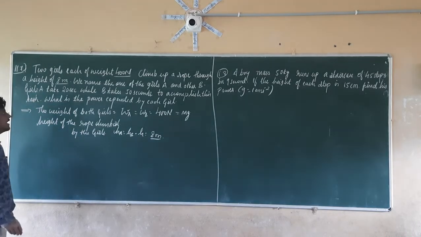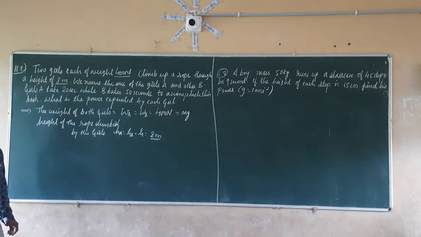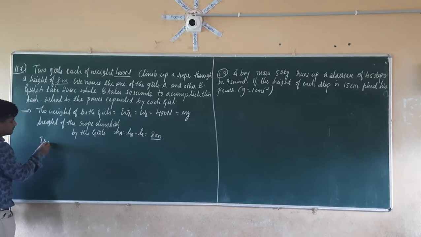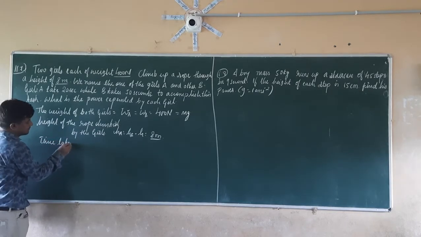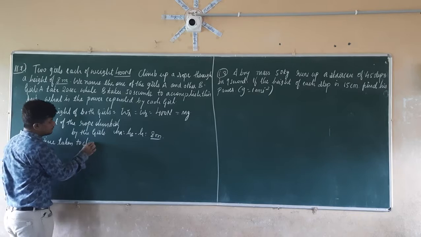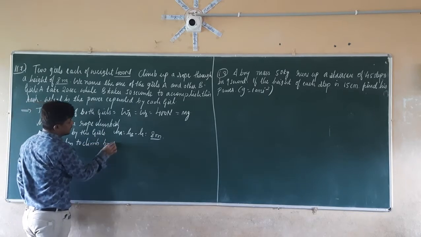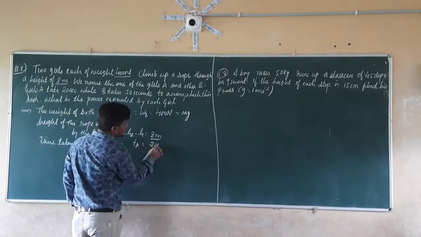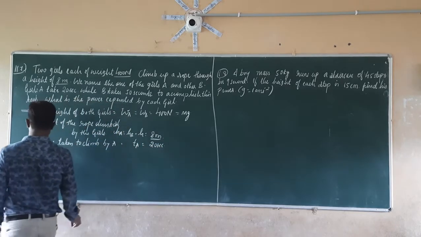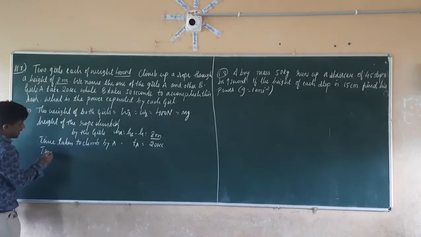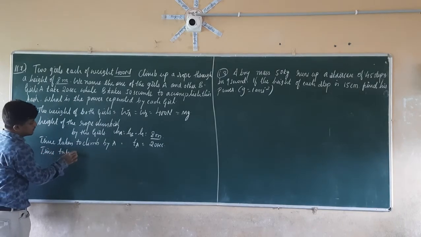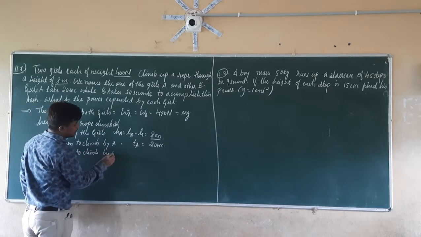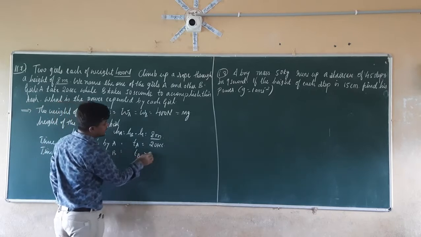The time taken to climb that rope by A is equal to how much? It is equal to 20 seconds. Let this be TA, which is equal to 20 seconds. And the time taken to climb by B, let this be TB, which is equal to how much?